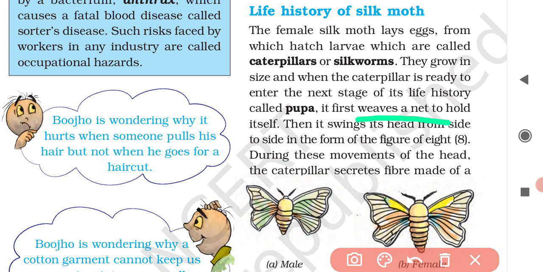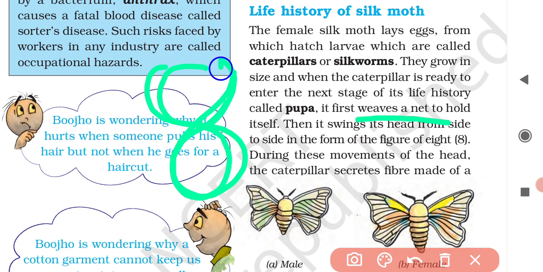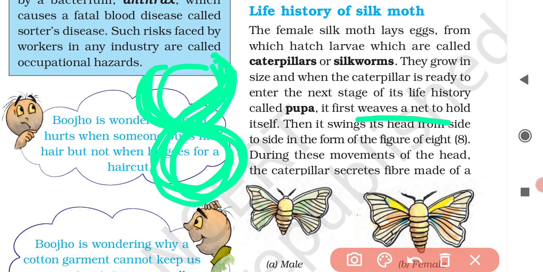Then it swings its head from side to side in the form of a figure of 8, like this.